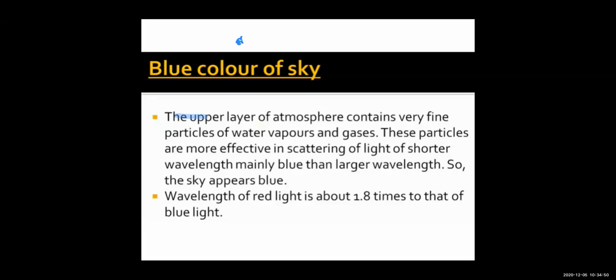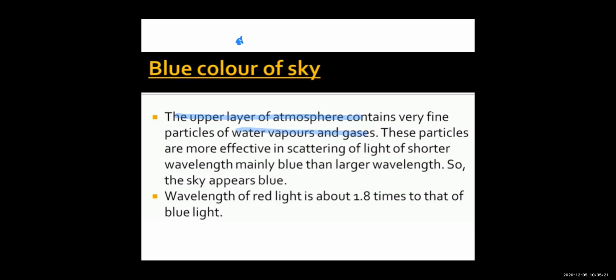The upper layer of the atmosphere, right? We are talking about the high, right? The upper layer of the atmosphere does not contain dust particles, as it is quite far from the earth, because the pollution will be less there, right, children? So dust particles will be less, and the size of the particles, the scatterers, will be less, right?